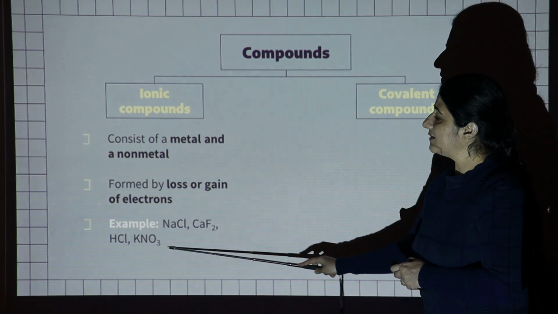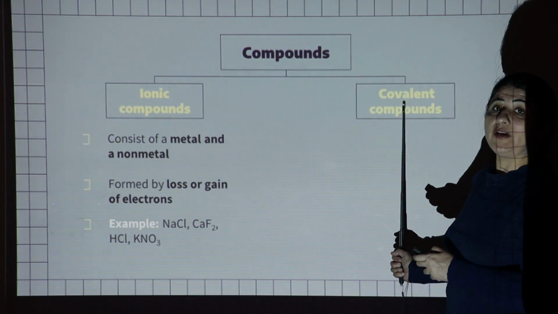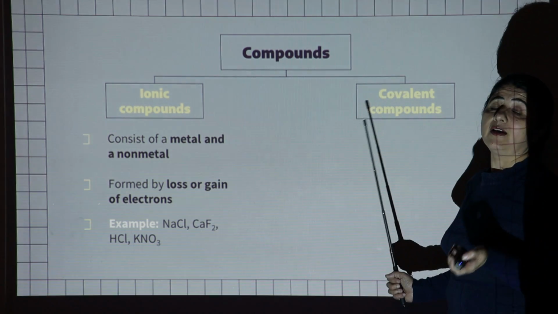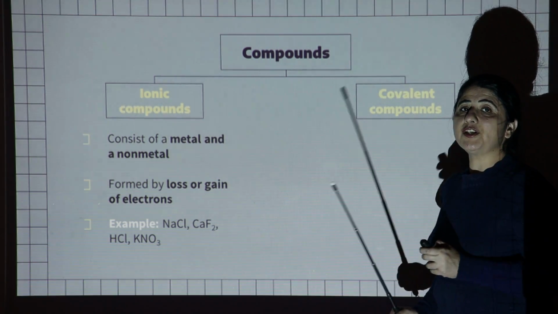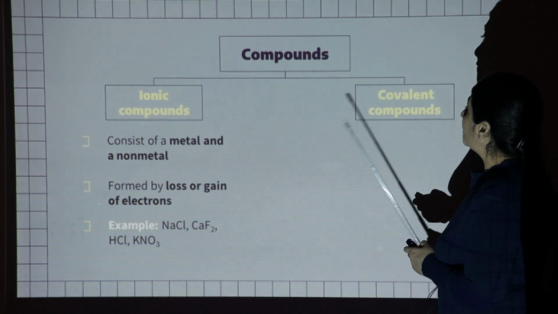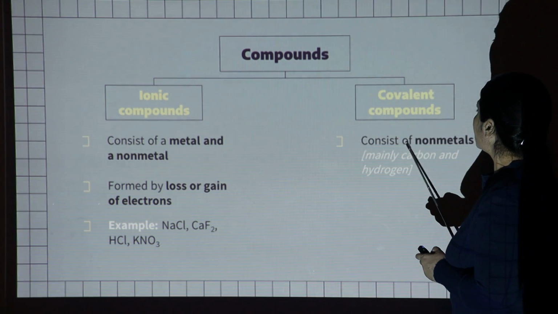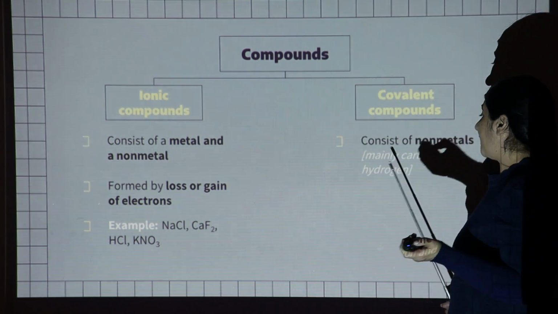So these are examples of ionic compounds. On the other hand, we have covalent compounds. As the name indicates, covalent means it is formed by the sharing of electrons, and the sharing of electrons takes place between two non-metals. So covalent compounds consist of only non-metals, and mainly we have carbon and hydrogen.